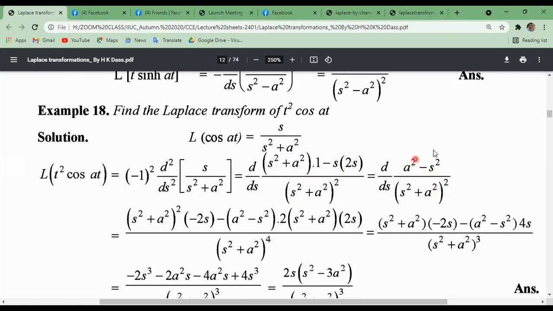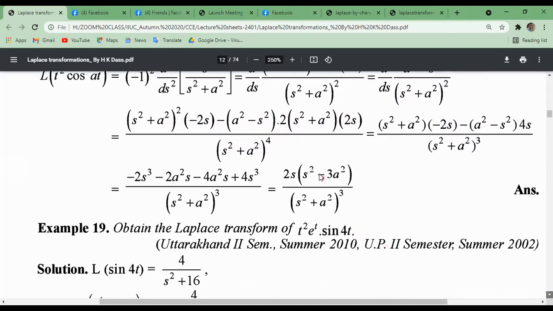So u will be a square minus s square and v equals s square plus a square whole square. So v square, v into d by dx of u minus u into d by dx of v. Making the differentiation, we get this one. Now simplifying, we get the result.